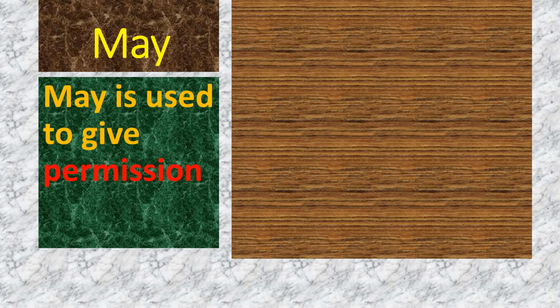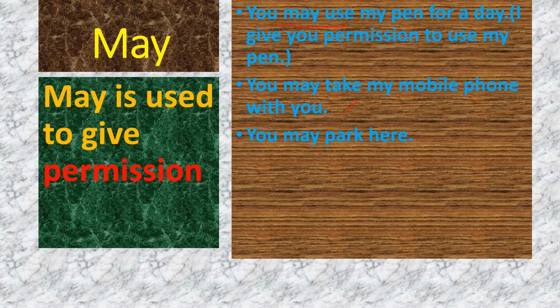The first usage of may is to give permission. When we want to give permission to anybody, we can use may. Let's understand this through some examples. You may use my pen for a day. Here I have said you may use, which means I give you permission to use my pen. Next one, you may take my mobile phone with you, which means I give you permission to use my mobile phone. Next one, you may park here, which means I am giving you permission to park your vehicle here.